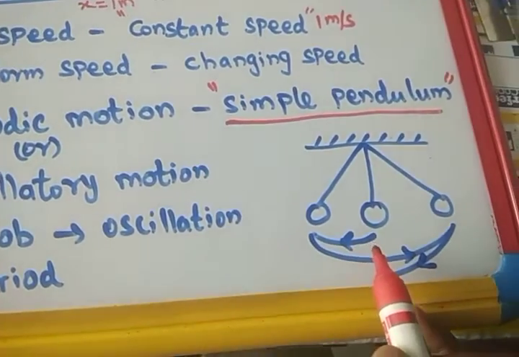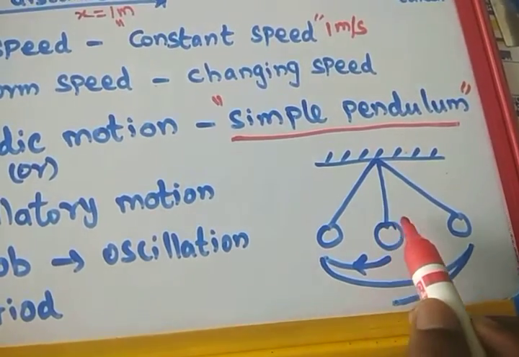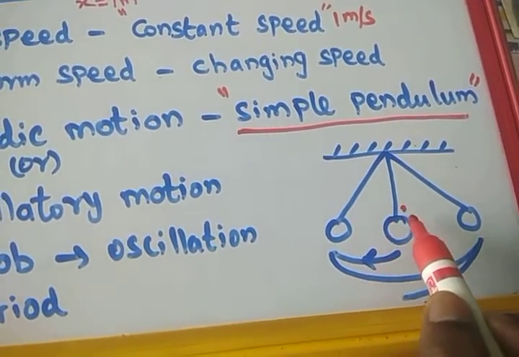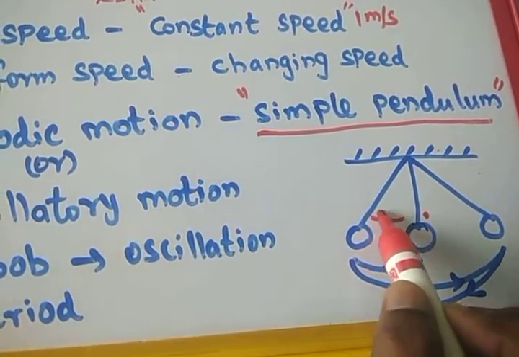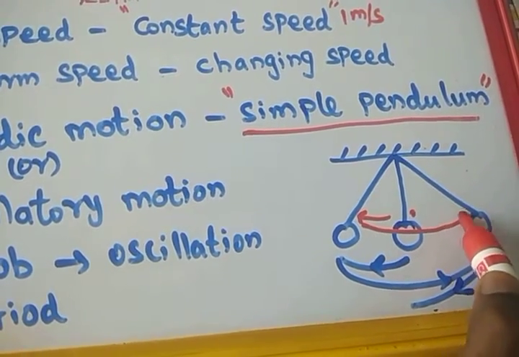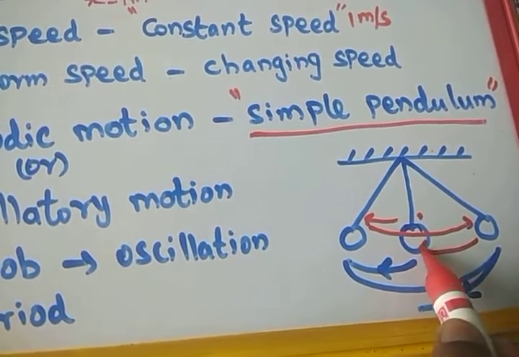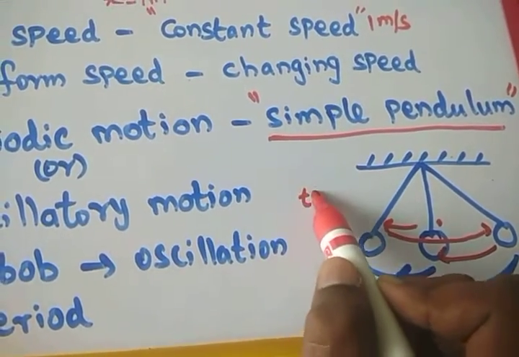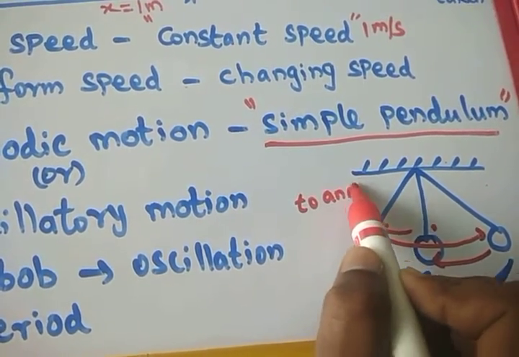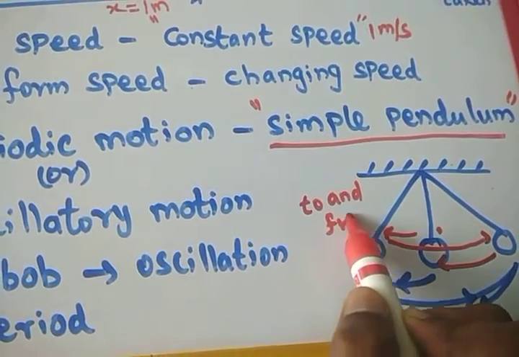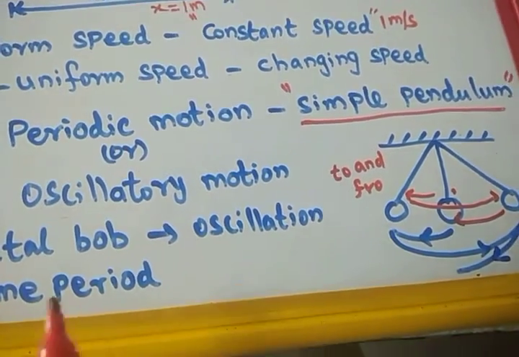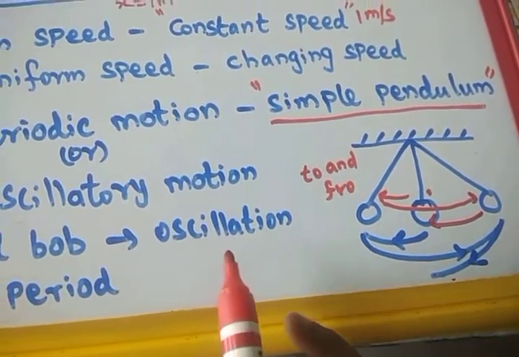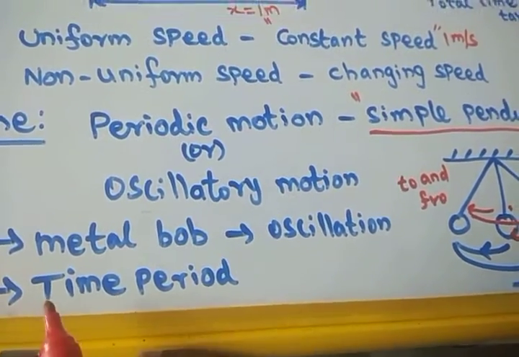One oscillation of the simple pendulum is this: this is the initial point, the bob oscillates towards the left side, then comes to the right side, then again comes to the original position. This to and fro motion of the metal bob is called an oscillation. The time taken for one to and fro motion is called the time period.